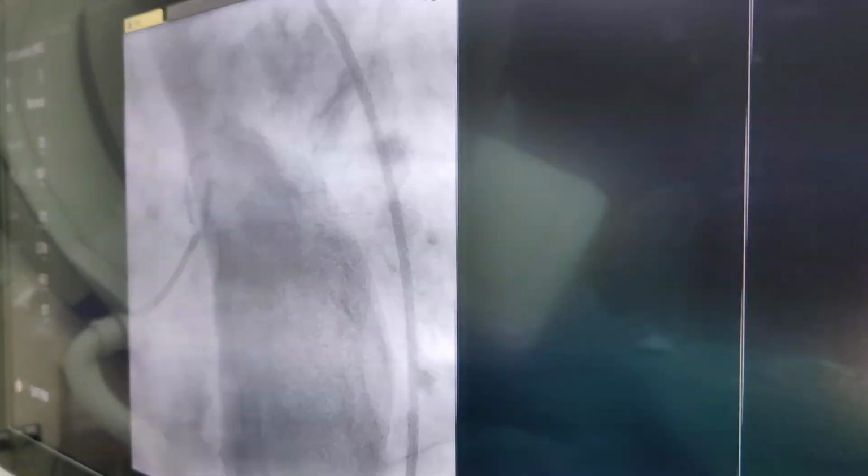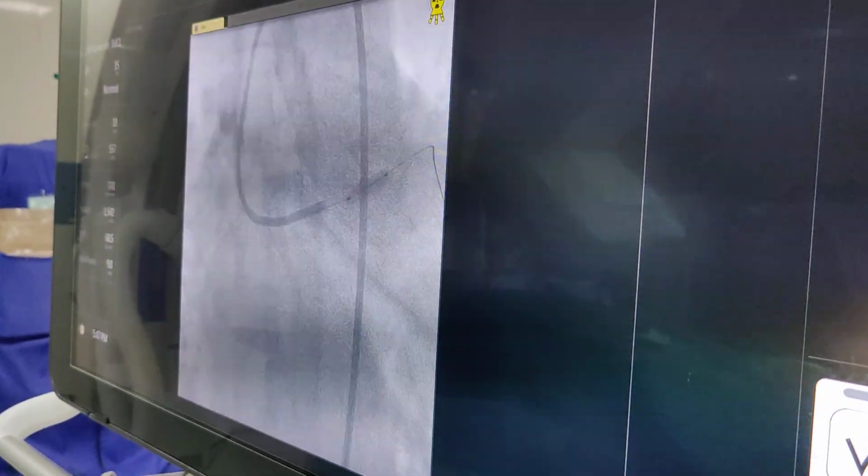So we are going to inflate the stent. So back to RA quarter. And we will have to give them a little Lasix. I think that's 620 for now. 14 atmosphere.